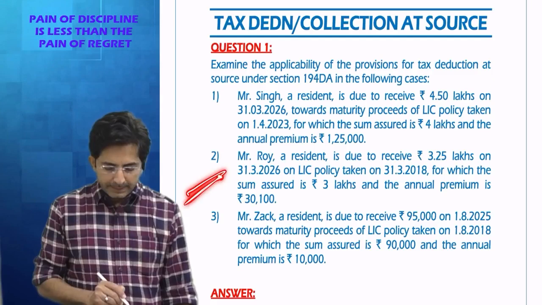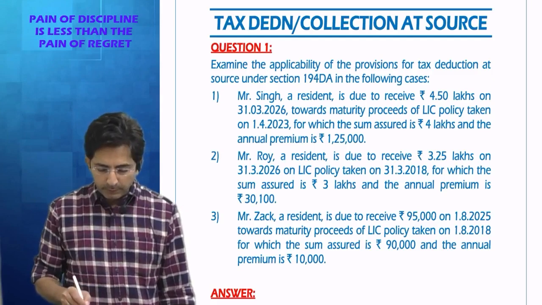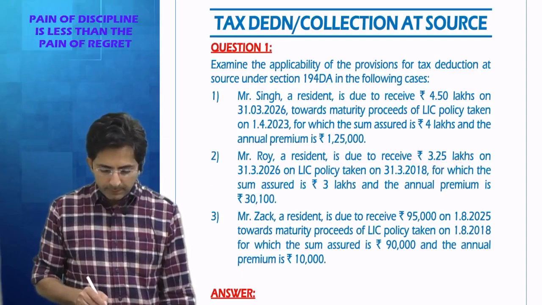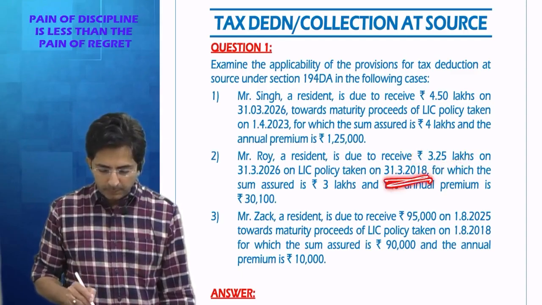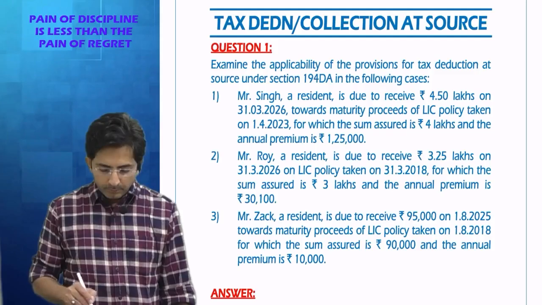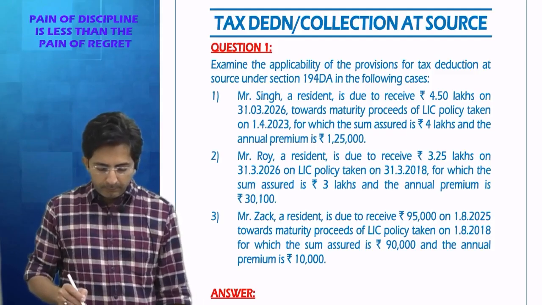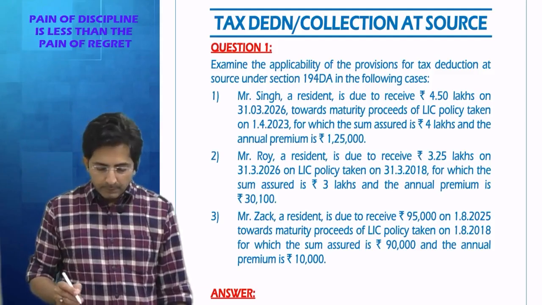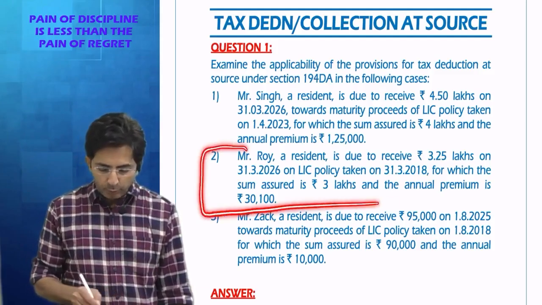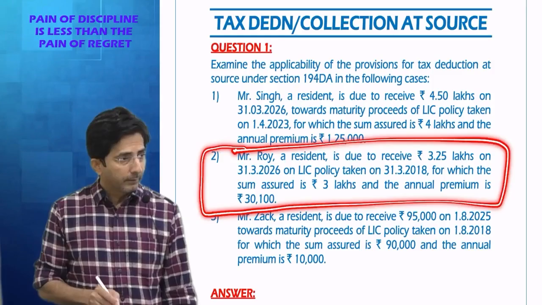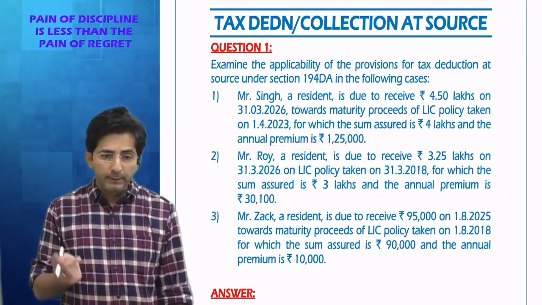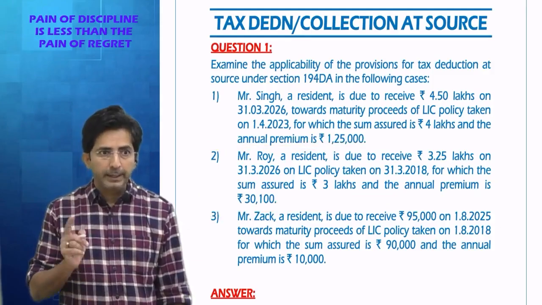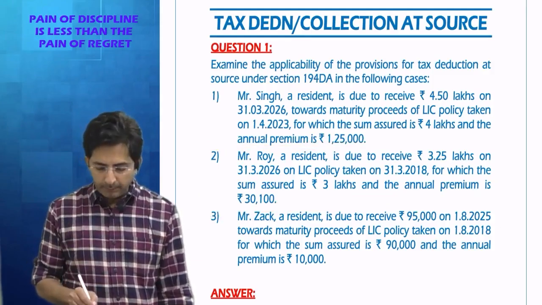Then the second point, Mr. Roy is due to receive 3.25 lakhs on 31st March 26 on an LIC policy taken on 31st March 18. So tell me, here again we will check whether it is a big premium or small premium. See, nothing is given, which means you are going to receive the amount on maturity. On maturity, only if it is a big premium policy, TDS will apply. And big premium depends upon the date of the policy. Here, what is the date of the policy?